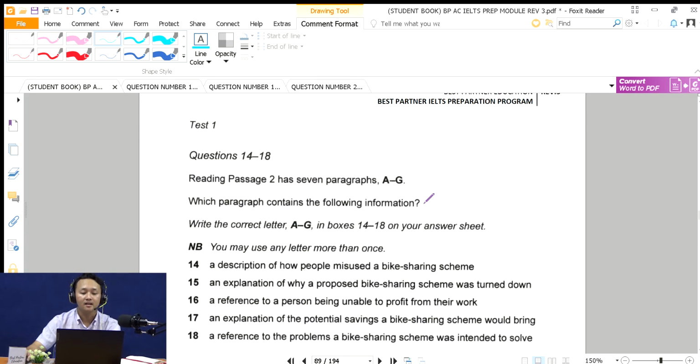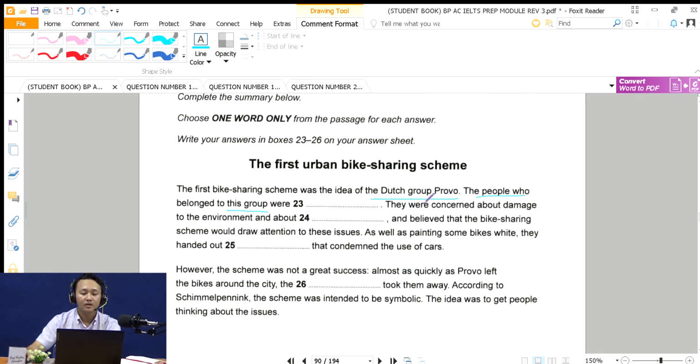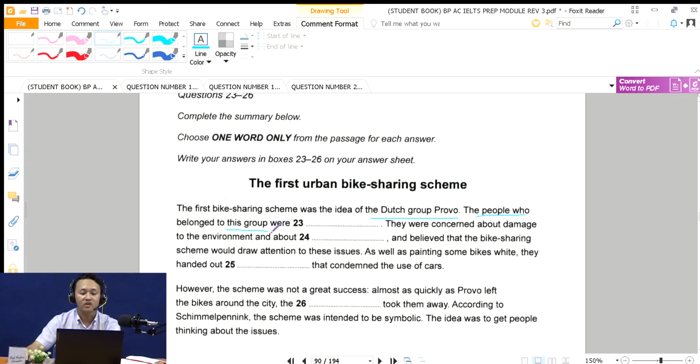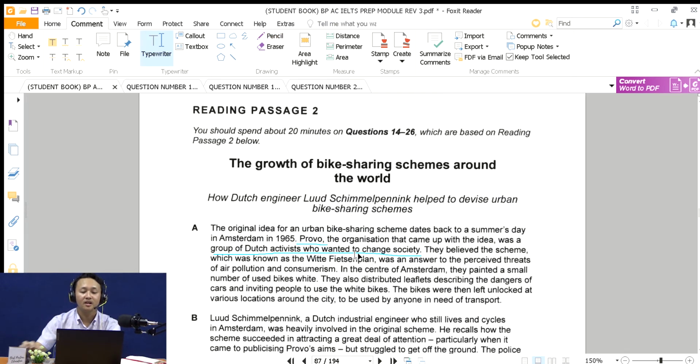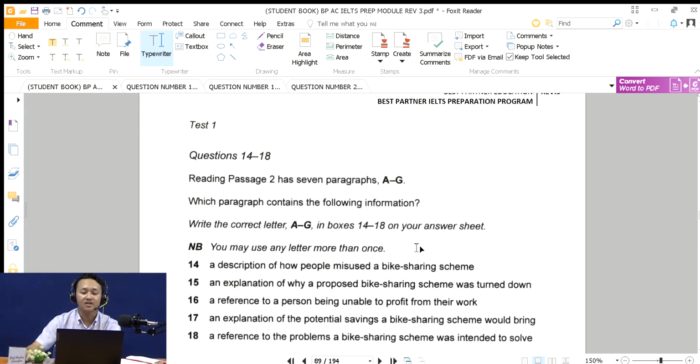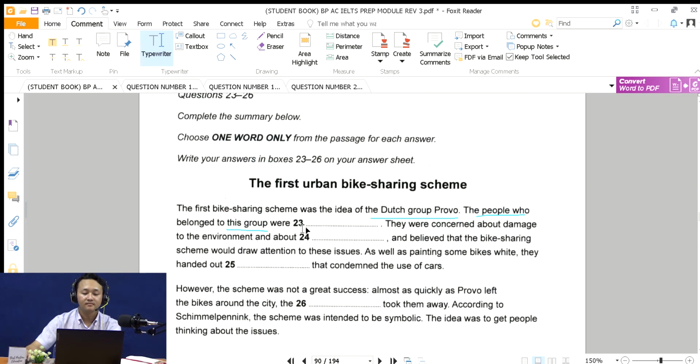Okay, and then in the summary you find 'the people who belonged to this group were' and the information here says that Provo was a group of Dutch activists who wanted to change society. So this group consisted of activists. So the answer is actually activists.